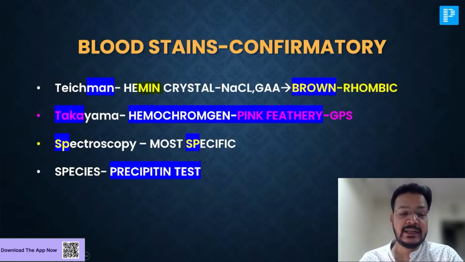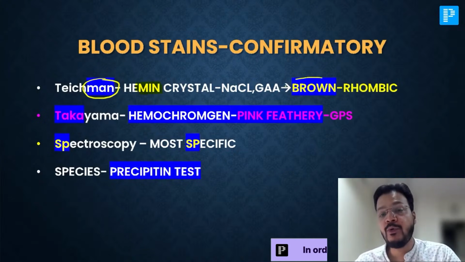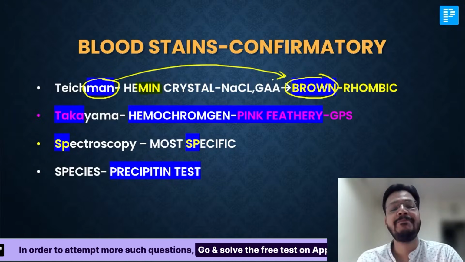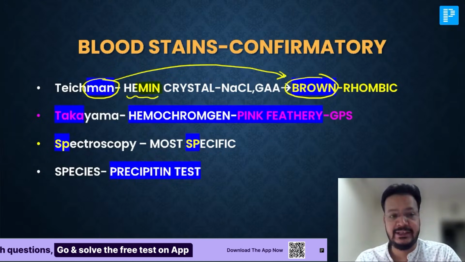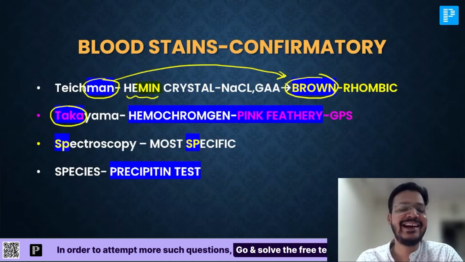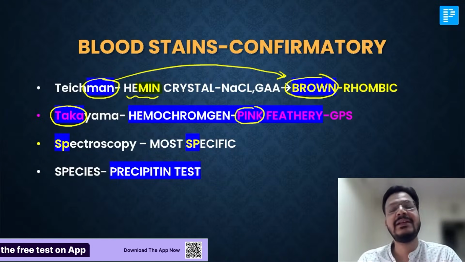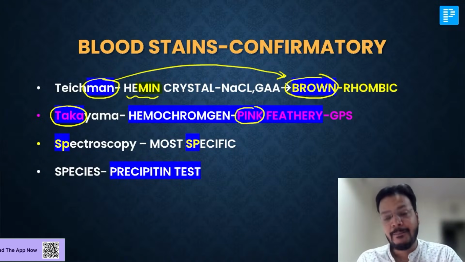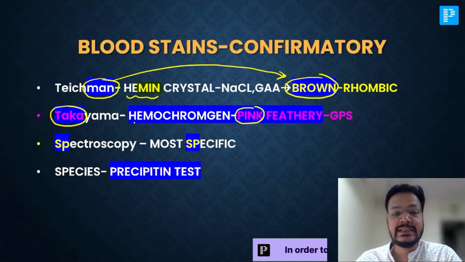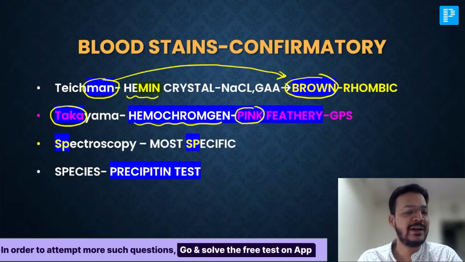For blood stain, what are the tests, my dear friend? Teichmann test for blood stain. Man has a brown color. So Teichmann gives brown rhombic crystal. It is a hemin crystal. Blood stain test, Takayama, Takatak. Which color is a Takatak color? If you get something pink color in your life, your life becomes Takatak. That is pink feathery crystal. That is a Takayama test. Very, very important, it is hemochromogen crystal.